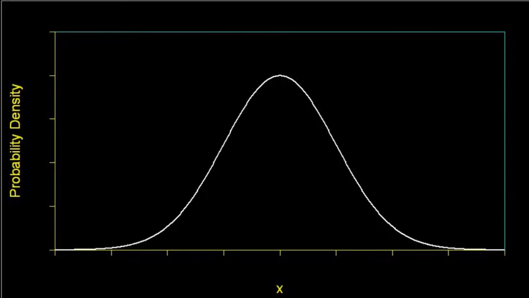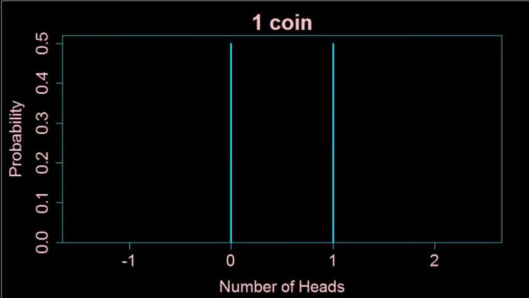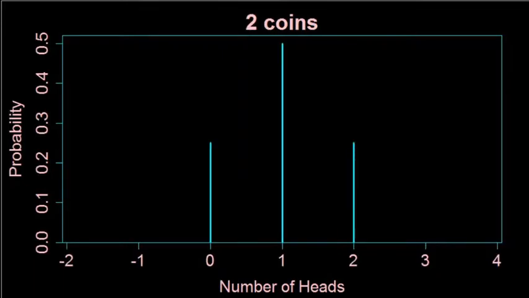We can get some important clues if we look at something that is random but not the normal distribution. Let's flip a coin. We'll score 0 for tails and 1 for heads. Here's the probability distribution. A 50% chance of 0, a 50% chance of 1. That's certainly not the normal distribution. If we flip 2 coins, we could flip both tails and score 0, or we could flip both heads and score 2, but it's more likely we'll get one of each and score 1.